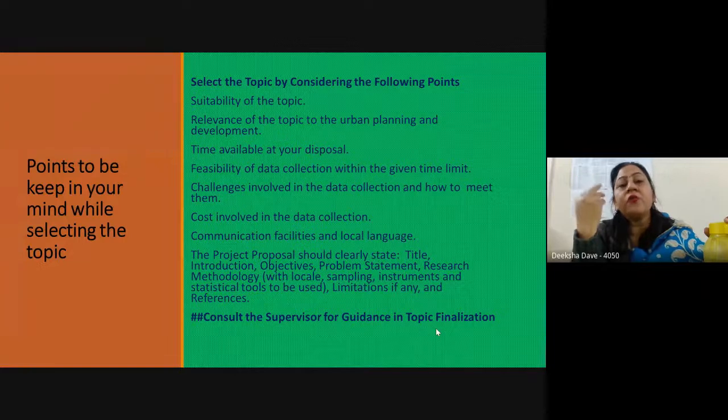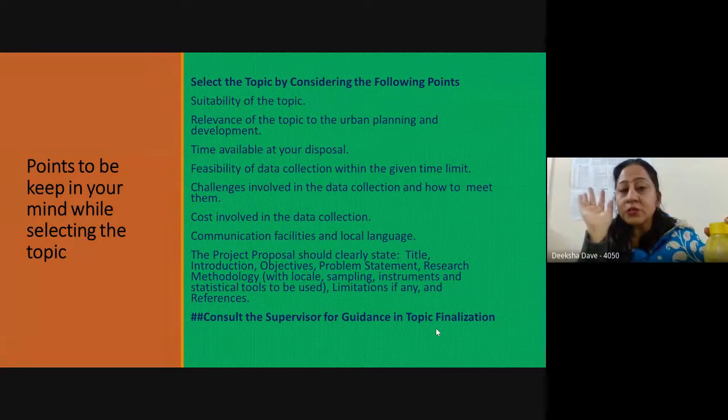The feasibility: how well you will be able to collect the data. Will it be possible for you, within the time span, to get the data, analyze the data, and write the project report? Will you be able to spare that much time? That should be kept in your mind.